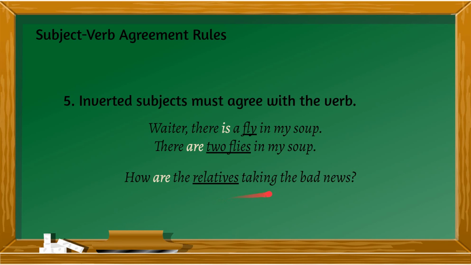How are the relatives taking the bad news? This is a question, so you start with your interrogative pronoun, how. But your subject is relatives. So relatives is plural, therefore you're going to use a plural verb.